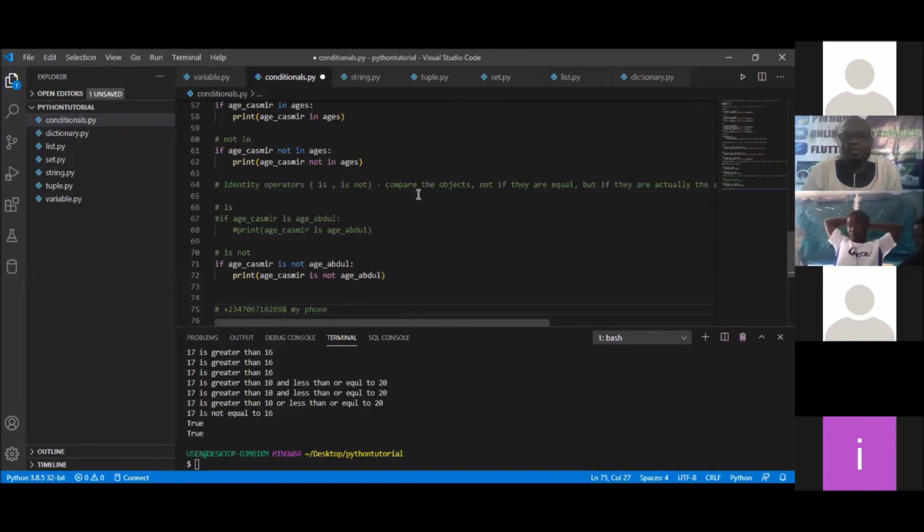Okay, Ola actually said that age Kashmir is not age Abdul, and that's why this print age Kashmir is age Abdul did not print anything in the console. That's what he's saying.